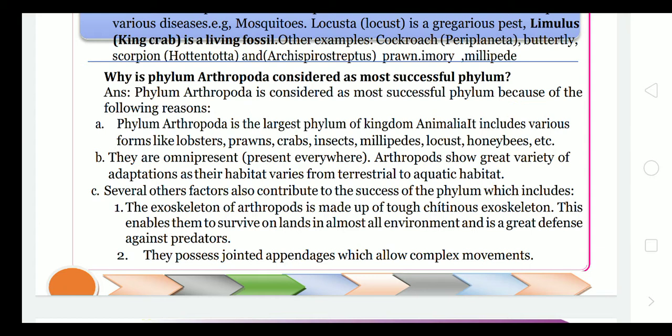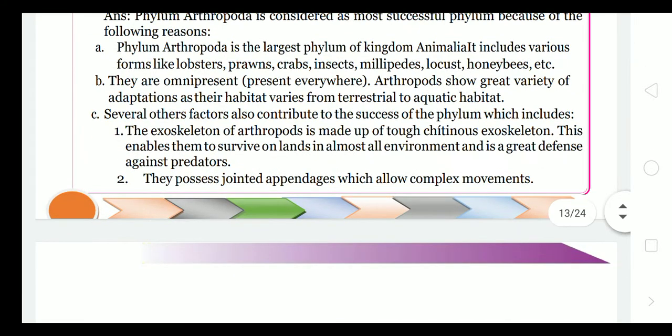We have to find out why phylum Arthropoda is considered the most successful phylum. Phylum Arthropoda is the largest phylum, which includes various forms like lobster, prawn, crab, insect, millipede, locust, honeybees. So they are omnipresent, present everywhere. They have the ability to adjust with the environment, showing many adaptations according to their habitats. Also, the exoskeleton of arthropods is made up of chitin, which is a great defense against predators and against the environment.